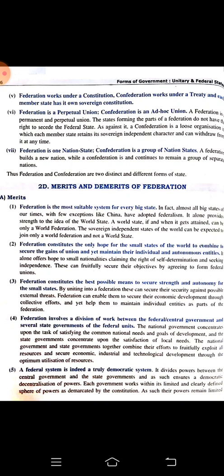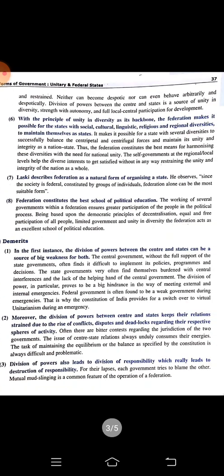Laski describes federation as a natural form of organizing a state. So he is saying that since the federation came into existence, this is the best form where an individual or a group of individuals can rule the government, and this is the best way.